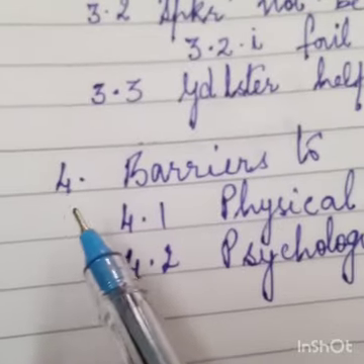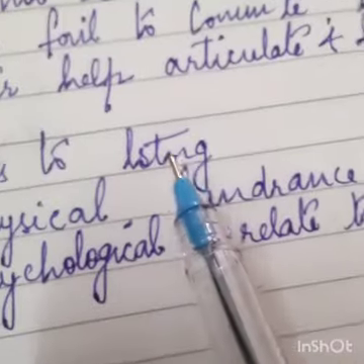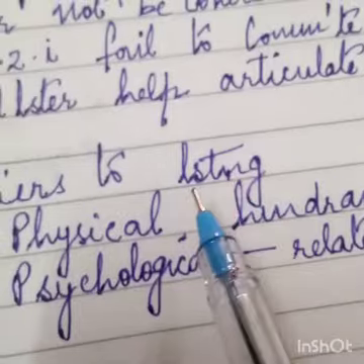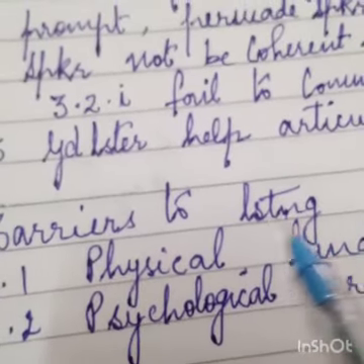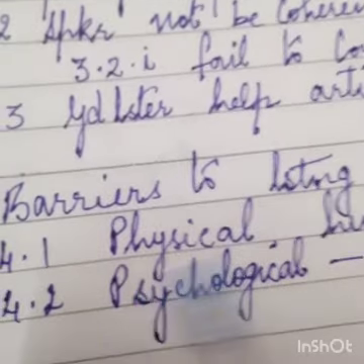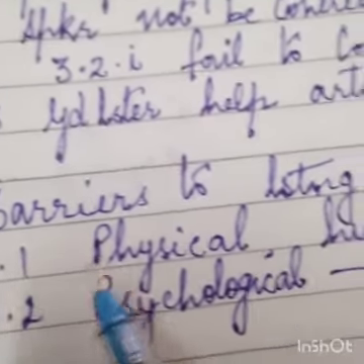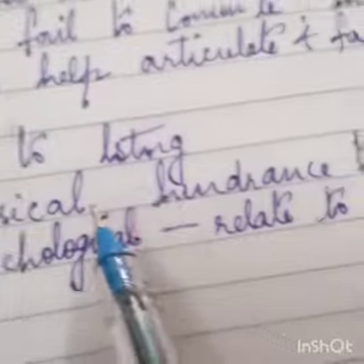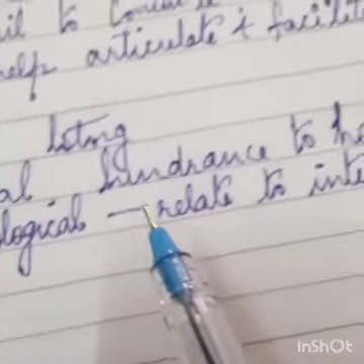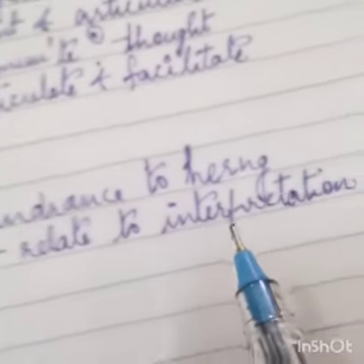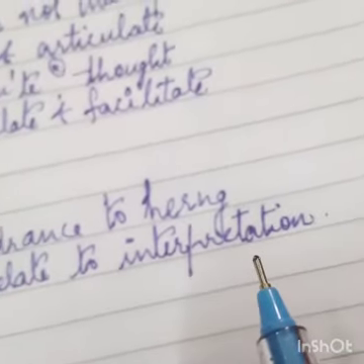Next, I have given one more, the fourth one, barriers to listening. I have given here again an abbreviated form, but it's my wish how many I am going to give in the key column. So for 4.1 subheading, I have given physical hindrance to hearing, and the second one I have given psychological, dash, relate to interpretation.